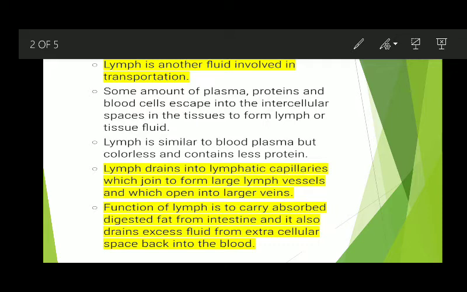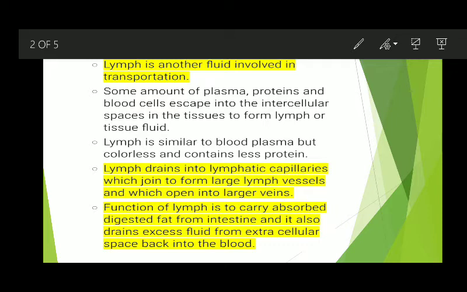And what is the function of lymph? Its function is to carry absorbed digested fat from the intestines, and it also drains excess fluid from extracellular spaces back into the blood.